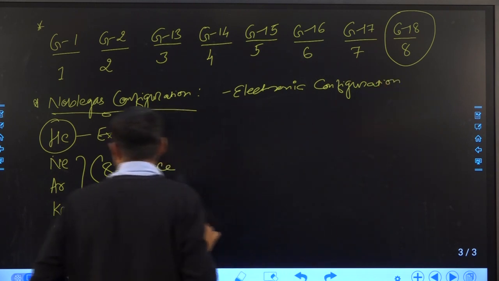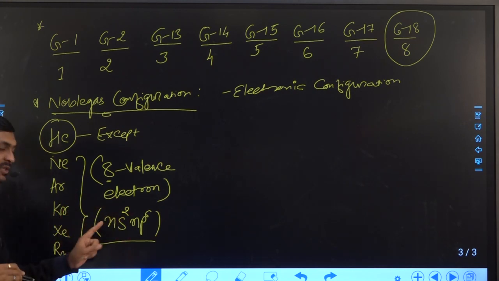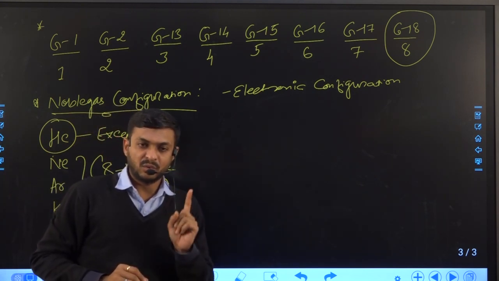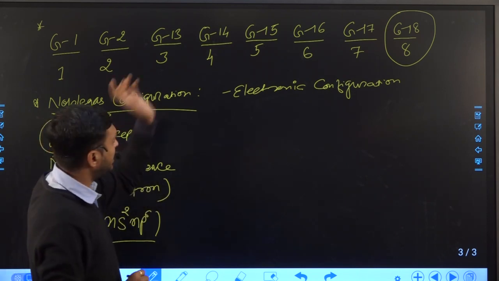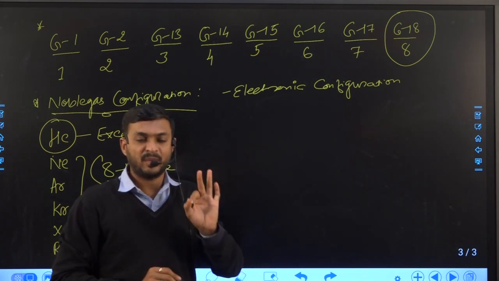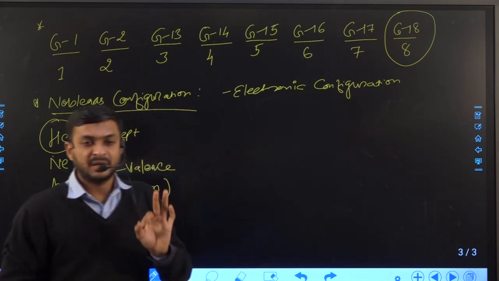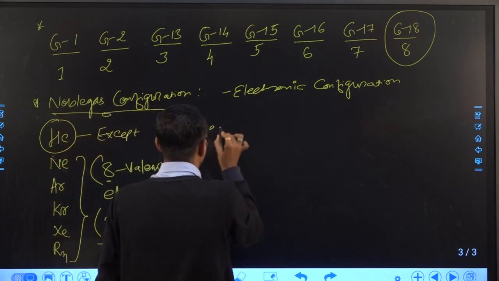Right. So in all the cases, neon, argon, krypton, xenon and radon, the electron configuration is ns2 np6. n is the principal quantum number, that is 2, 3, 4, 5, etc. So all the elements are trying to achieve electron configurations like the nearest noble gas. How can we define nearest? Suppose I give one example.